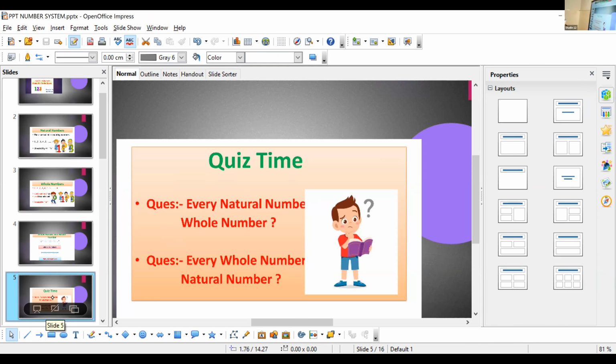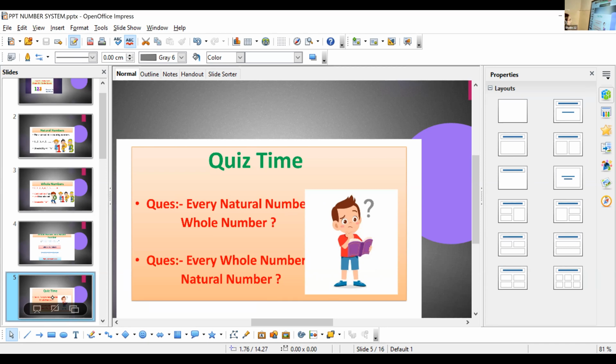Why? Every natural number is a whole number. True. 1, 2, 3, 4 are also whole numbers. Natural numbers means 1, 2, 3, etc. Whole numbers means 0, 1, 2, 3, etc. So every natural number is a whole number. It's correct.